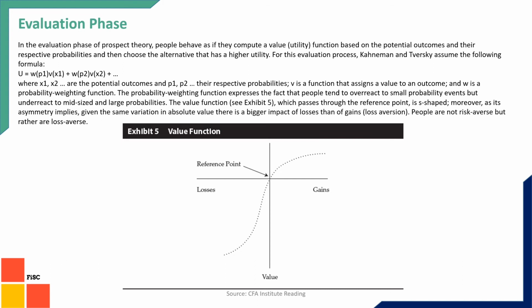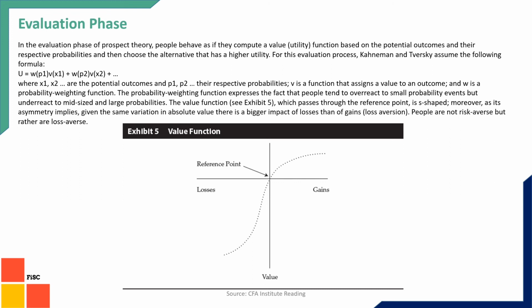Now we are going to look at the evaluation phase. In the evaluation phase, we assign probability weights to expected outcomes. You can see here the formula is U equals w(p1)v(x1) plus w(p2)v(x2) and so on. Here x1, x2 are the expected outcomes, p1, p2 are the probabilities, w are the weights, and v is the value.